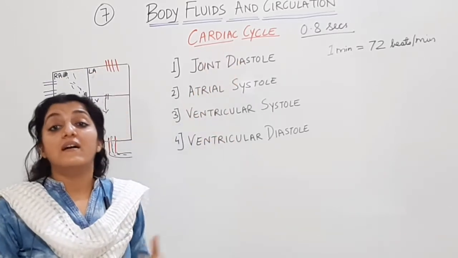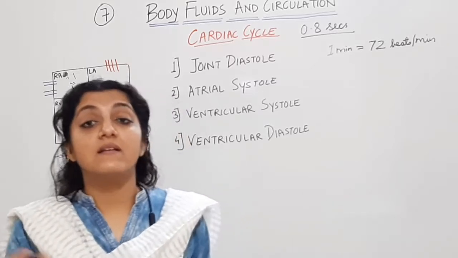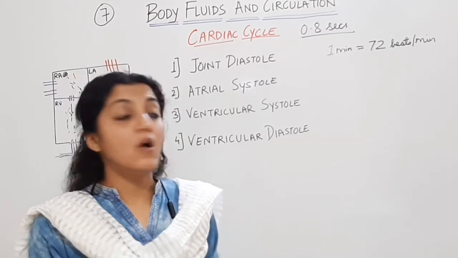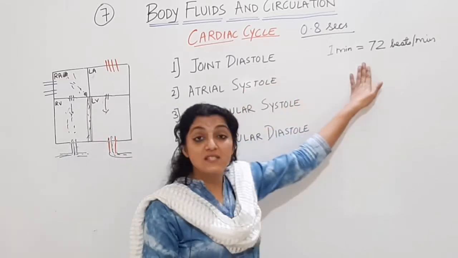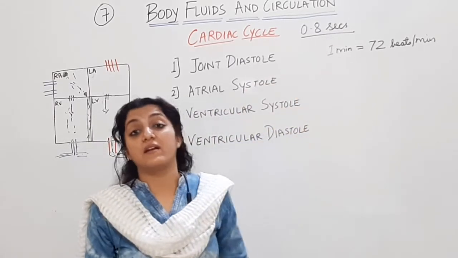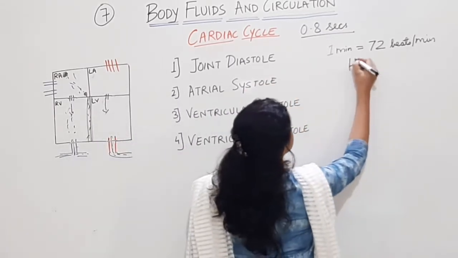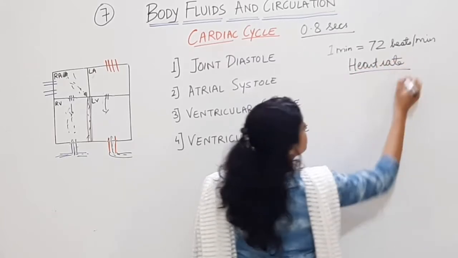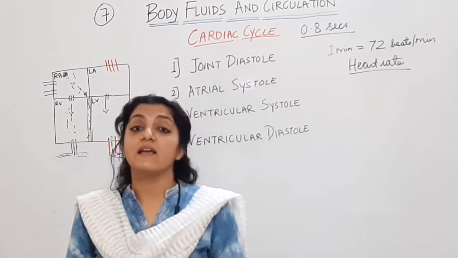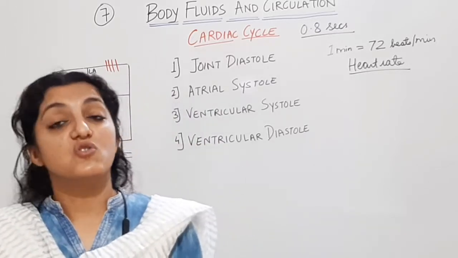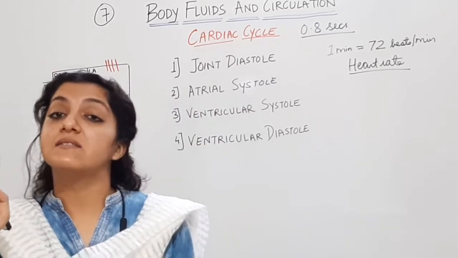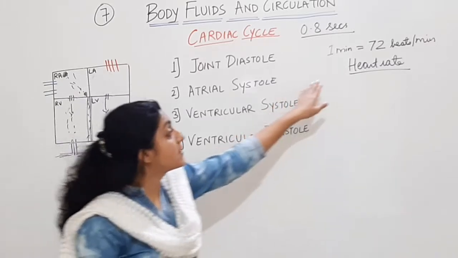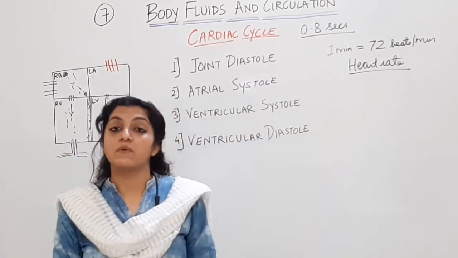That is the rate at which cardiac cycle is taking place. Okay, so 72 beats per minute is the heart rate. That is the rate, जितने time cardiac cycle होती है 1 minute में. So 72 cardiac cycles complete in 1 minute. That is the heart rate. That is 72 beats per minute.